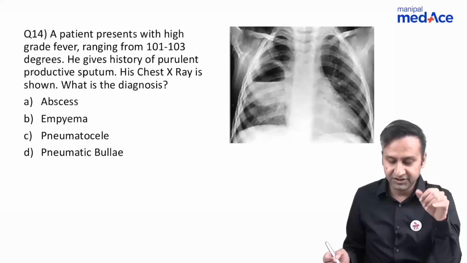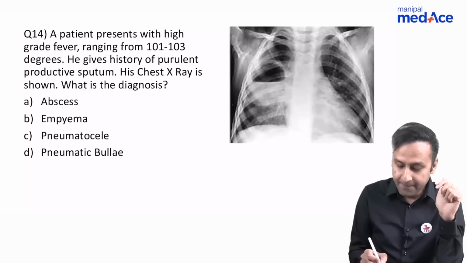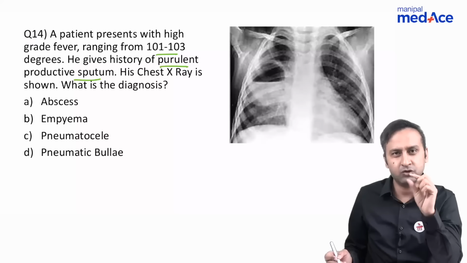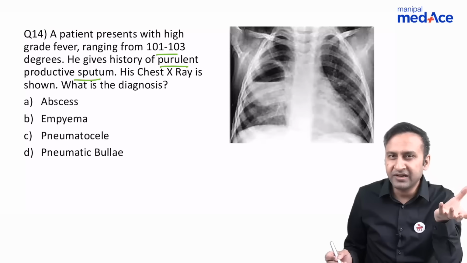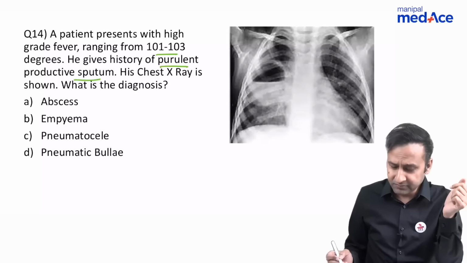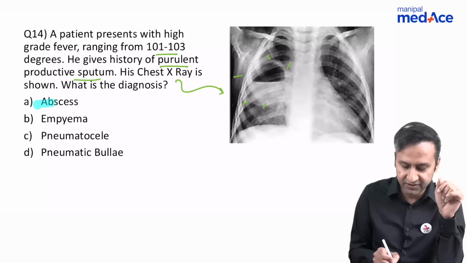Next question. A patient presents with high-grade fever ranging from 101 to 103 degrees, purulent productive sputum. Now, if these two options are given and an X-ray chest is given, you know you're dealing with an infective pathology. When there is purulent sputum, you know it's some form of an infection, some form of an anaerobic infection, an immunocompromised patient, perhaps an alcoholic patient. And the chest X-ray is showing what? It is showing a thick walled cavity with internal fluid levels. We've discussed this many times. I hope everybody of you knows what it is. We're dealing with a lung abscess.